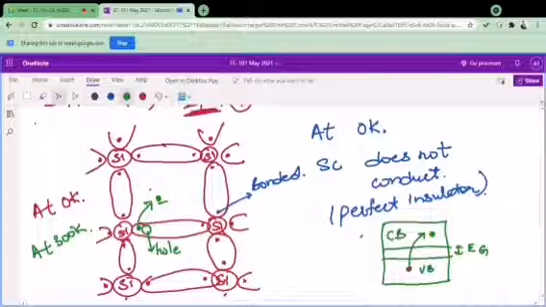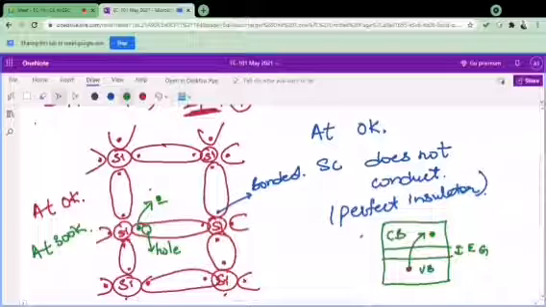Already, although we have achieved one thing, that when we are providing it energy, it is conducting. When we are not providing, it is not conducting. But that energy, that conducting part is very less. So how can we improve them? Now I want to introduce here the concept of intrinsic and extrinsic semiconductors.